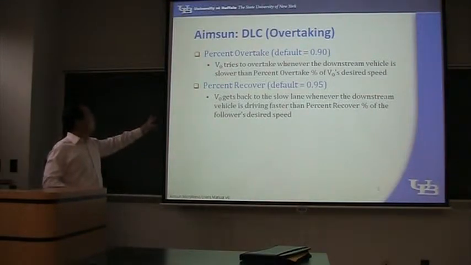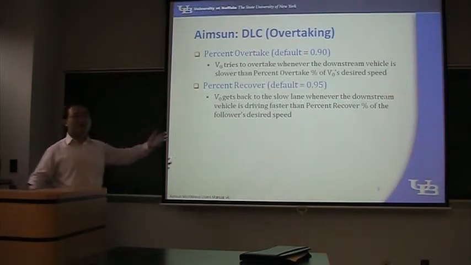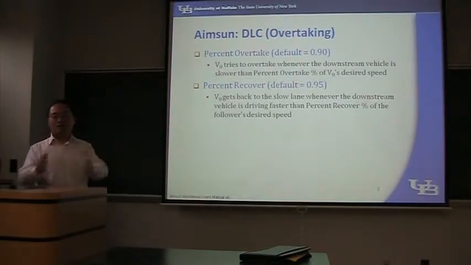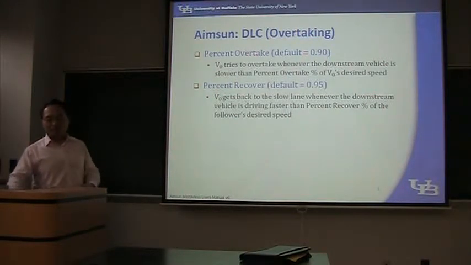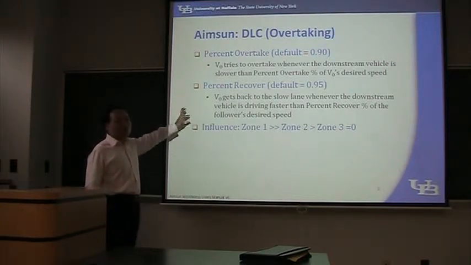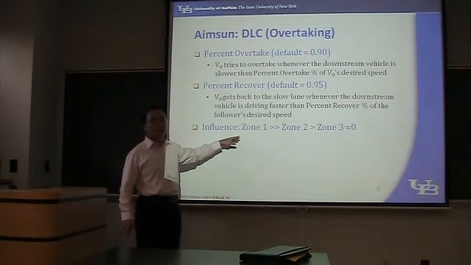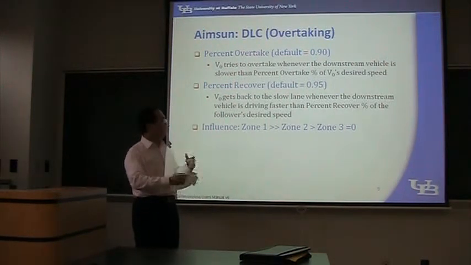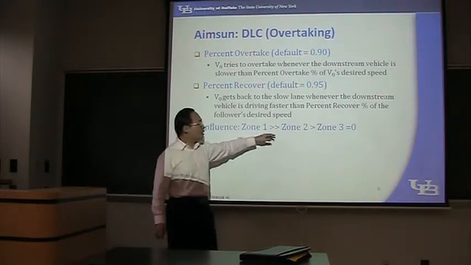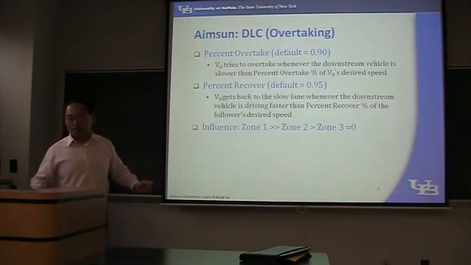So we have 2 parameters, one for overtaking, the other one for recover. Overtaking means going to the faster lane, and recover means going back to the slower lane. And for these 2 parameters, their influence will mainly be in zone 1 for the discretional lane changing. And it has some effects in zone 2, but in zone 3 it has no effect. Right?